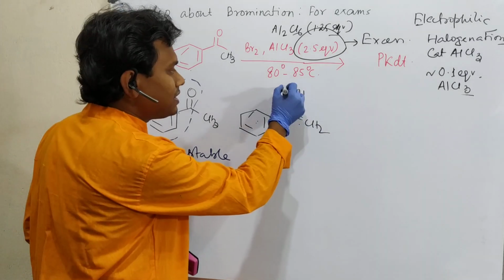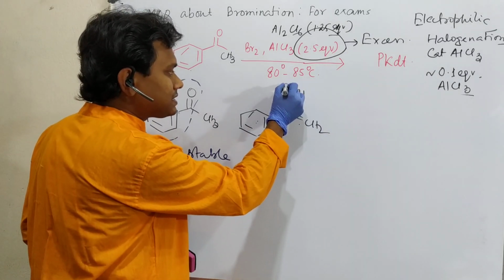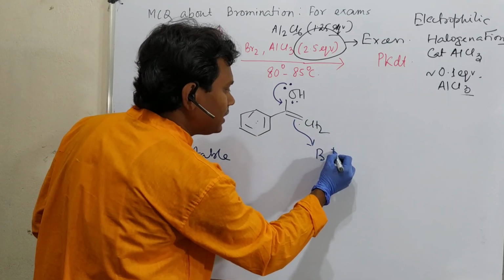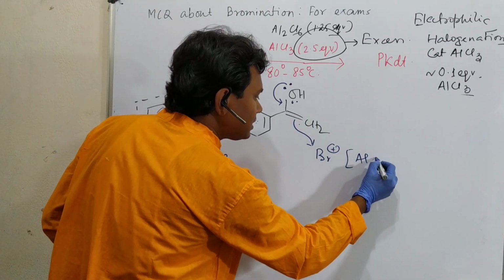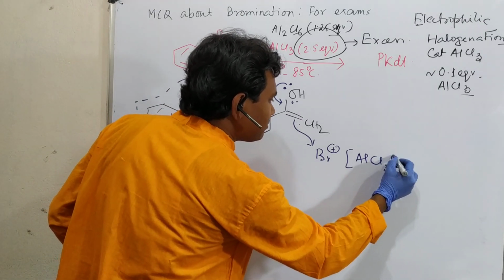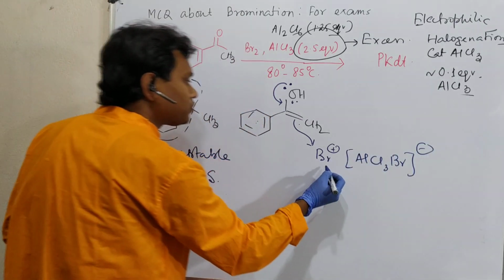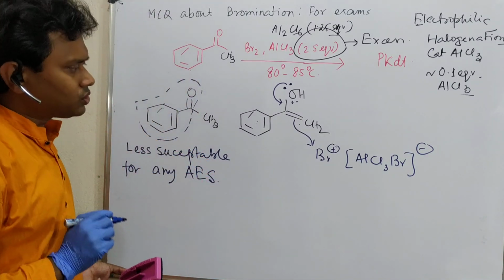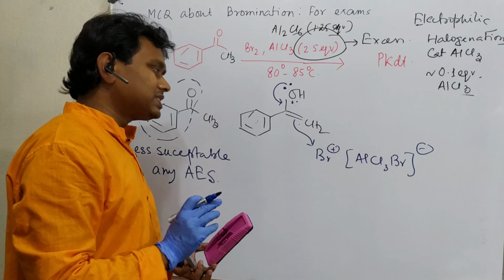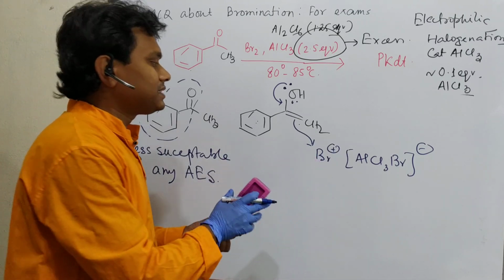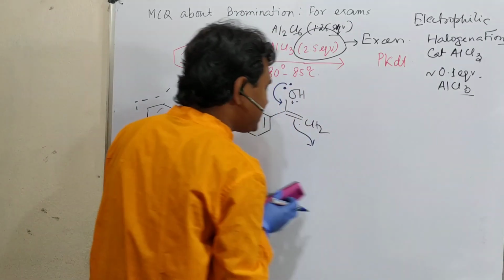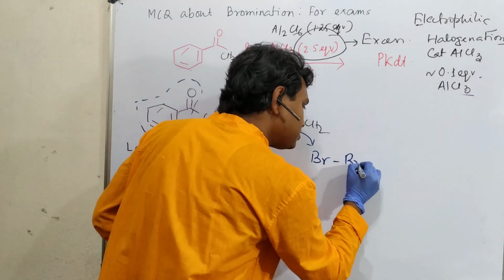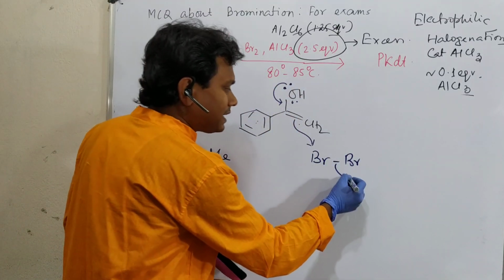Actually this is. Why? Because see, this can push electrons and this can react with any electrophile like this Br plus. Actually, please keep it in mind, this is not a free electrophile, it is an adduct. So it is actually better to say that I should not represent the reaction in this way. Instead, it is more logical. For your understanding I have said it so, but it is better to present it this way. It will attack and it will leave.